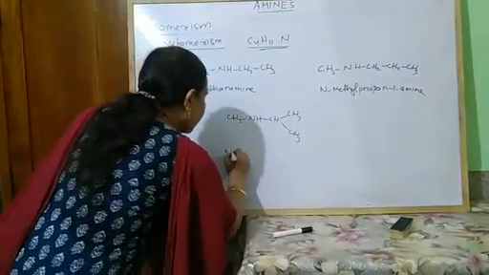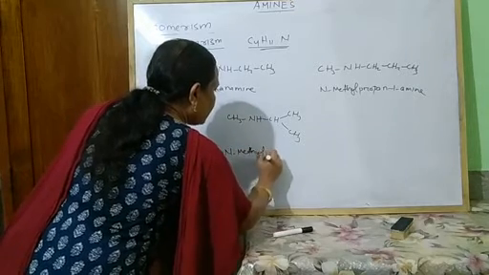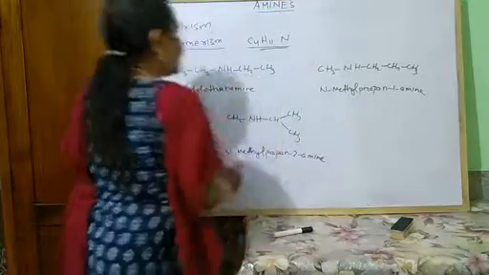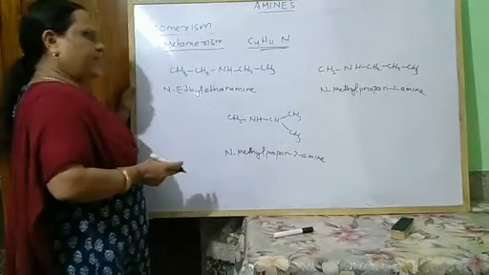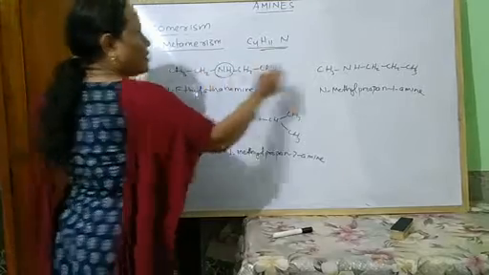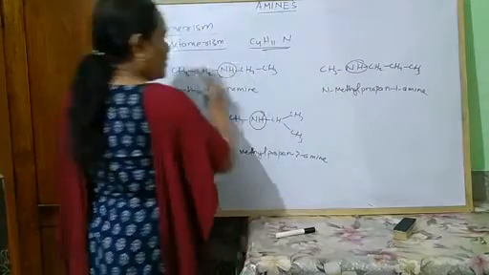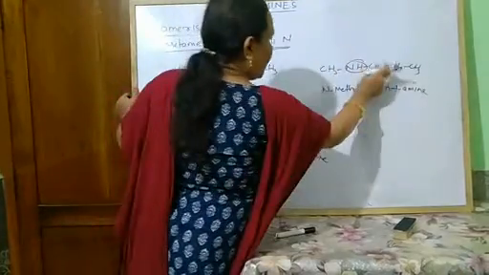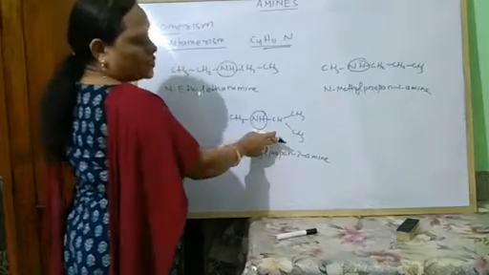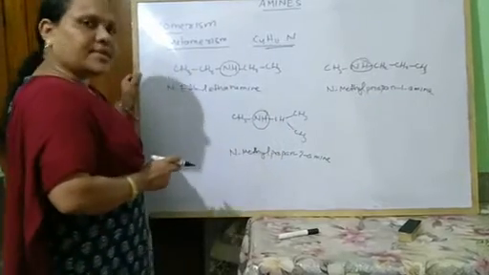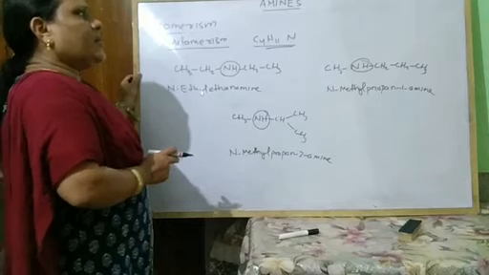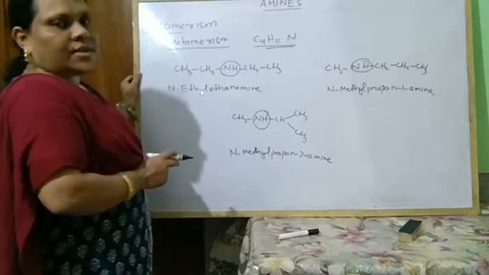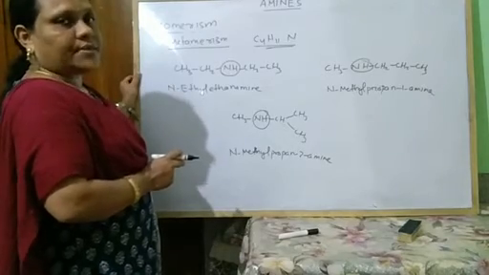And this is N-methylpropan-2-amine. So these are metamers of each other because around the functional group, in each case, different alkyl groups are present. Here ethyl, here methyl and n-propyl, and here methyl and isopropyl. In this way, these are metamers of each other. Along with this, some amines which have a chiral center can also exhibit optical isomerism.